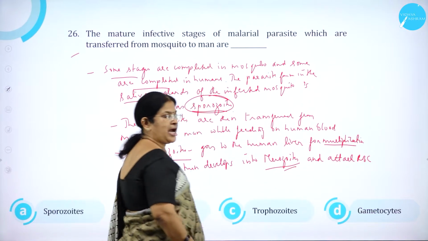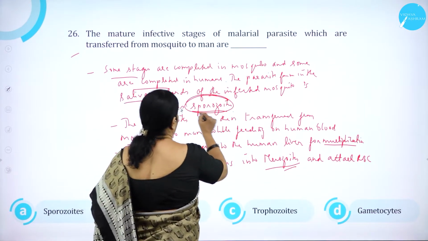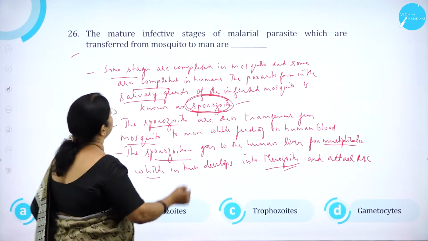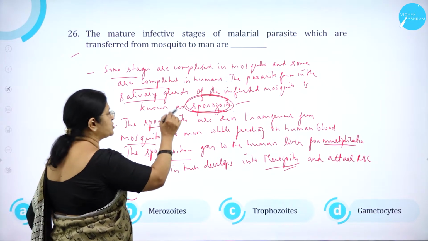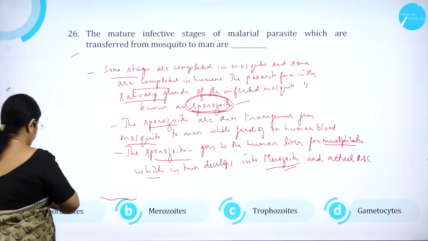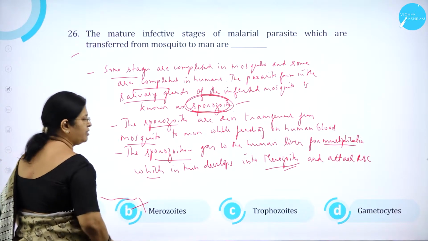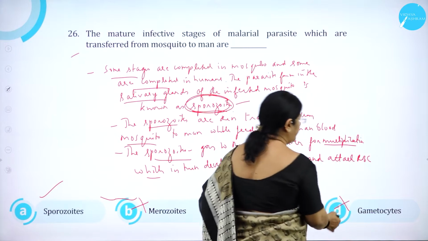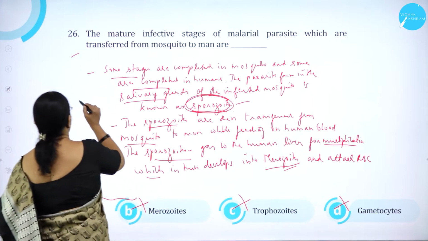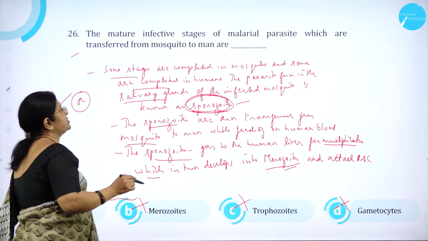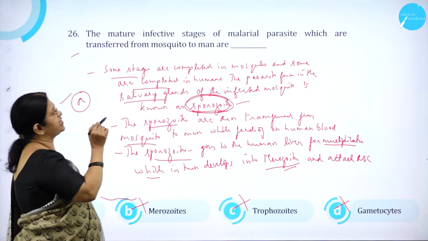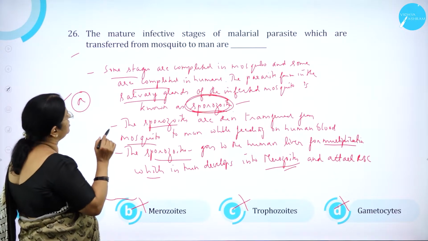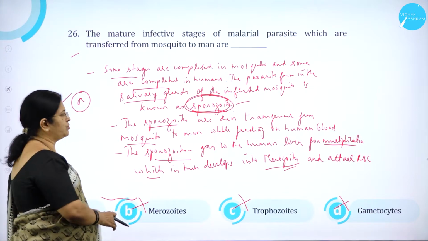These sporozoites are transferred from mosquito to man while feeding on human blood. The sporozoites go to the human liver for multiplication, where they develop into merozoites and attack RBCs. So from mosquito to man, it is sporozoites. Option A, sporozoites, is correct. Option B, merozoites, is wrong. Option C, trophozoites, is wrong. Option D, gametocytes, is wrong. The mature infective stage transferred from mosquito to man is sporozoites.